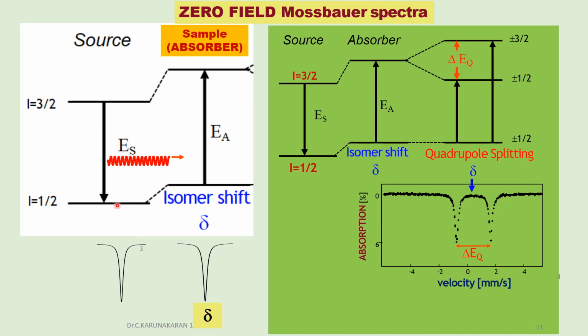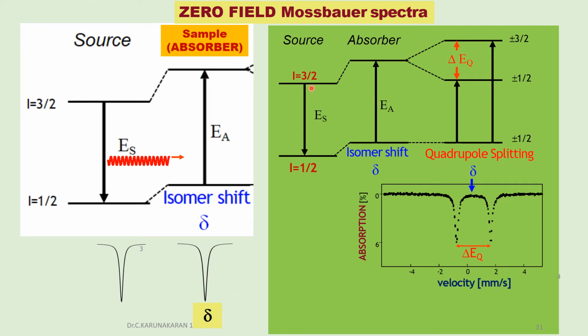Just as when a train is moving towards you the sound is high, and as the train is moving away from you the sound decreases, the same Doppler effect is used to observe the Mössbauer spectrum here.